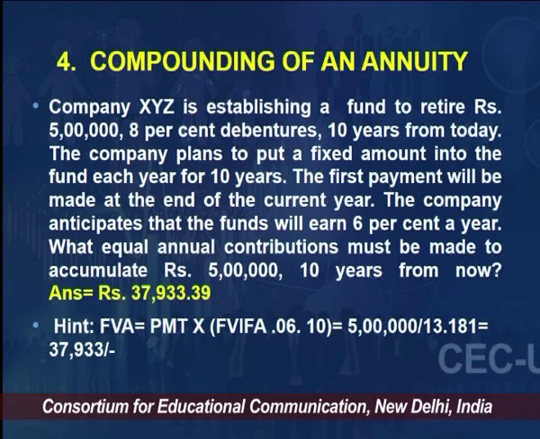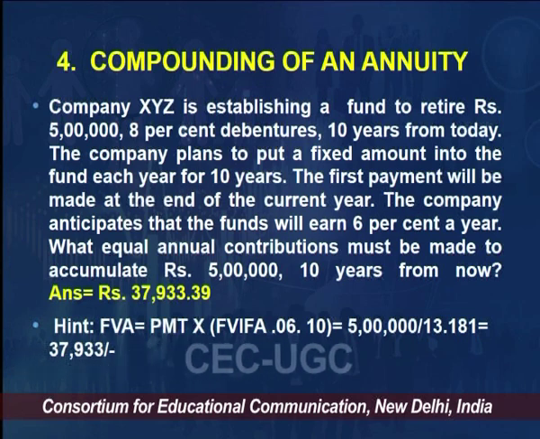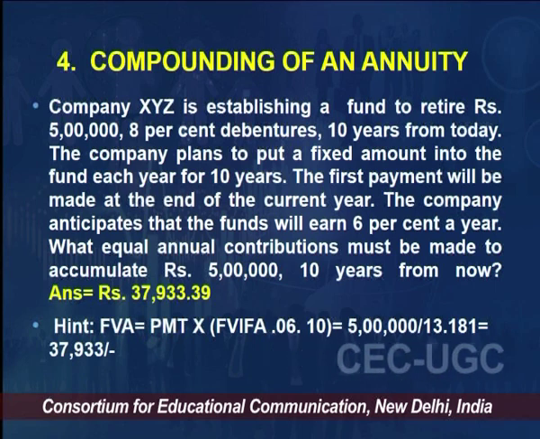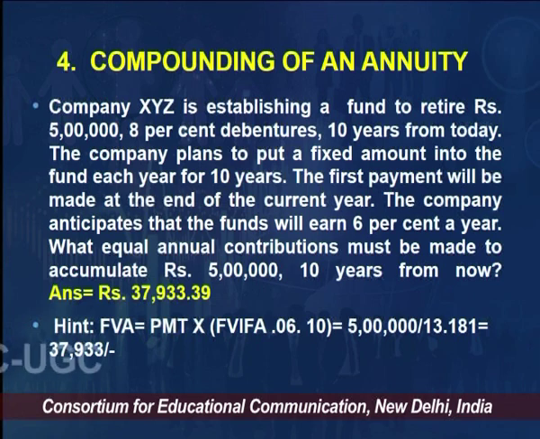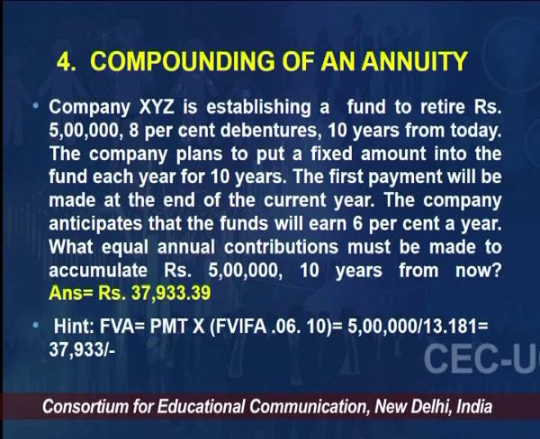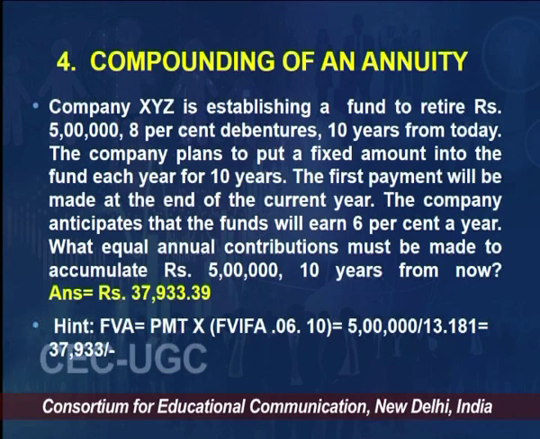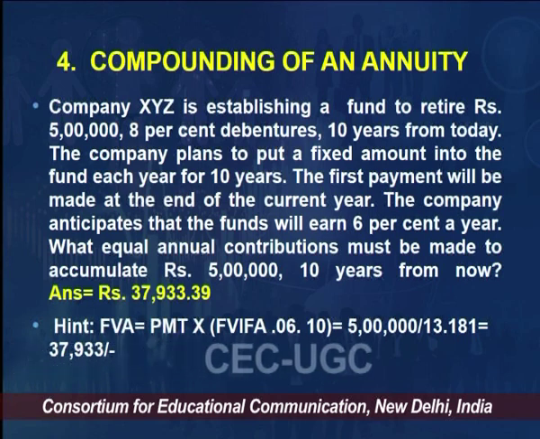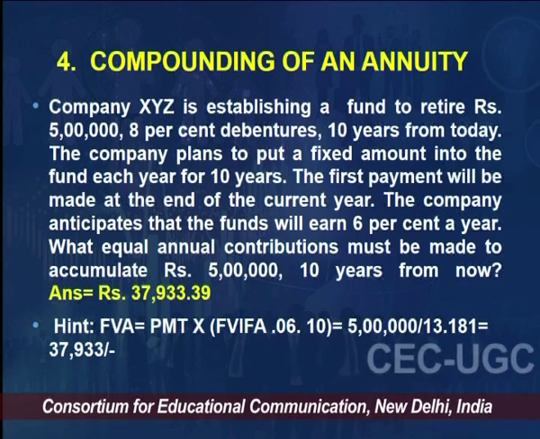So, here 5 lakh is the future value, PMT is the unknown, and the factor comes from the table. 13.181 is the factor given in the table for N 10 and I 6, right. So, if I divide 5 lakhs by this factor, I will get the value of PMT. What is missing in the formula is PMT, right.